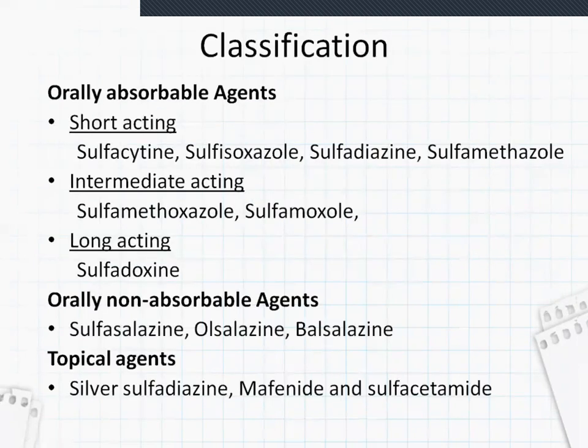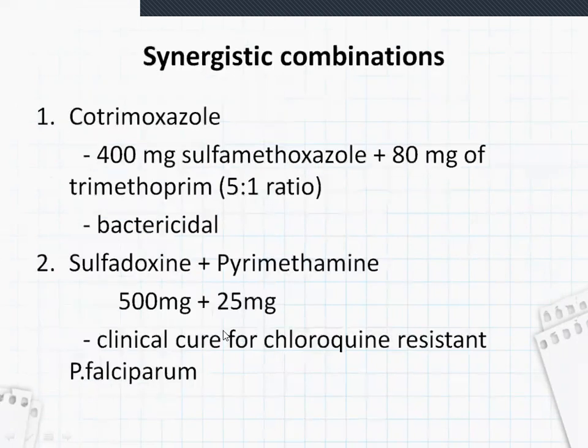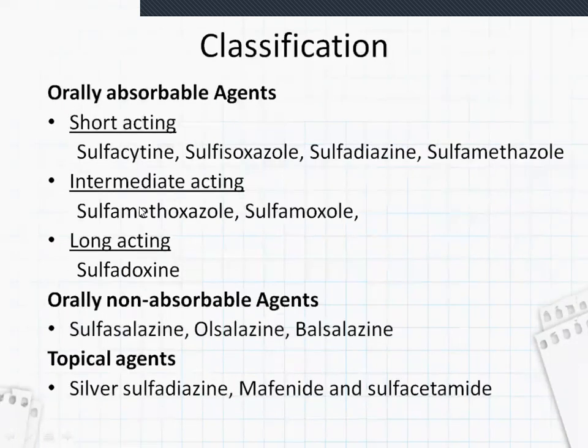Coming to classification, it is classified into orally absorbable agents, orally non-absorbable agents, and topical agents. Orally absorbable agents are again divided into short acting, intermediate acting, and long acting. Short acting: sulfacytine, sulfisoxazole, sulfadiazine, sulfamethizole.